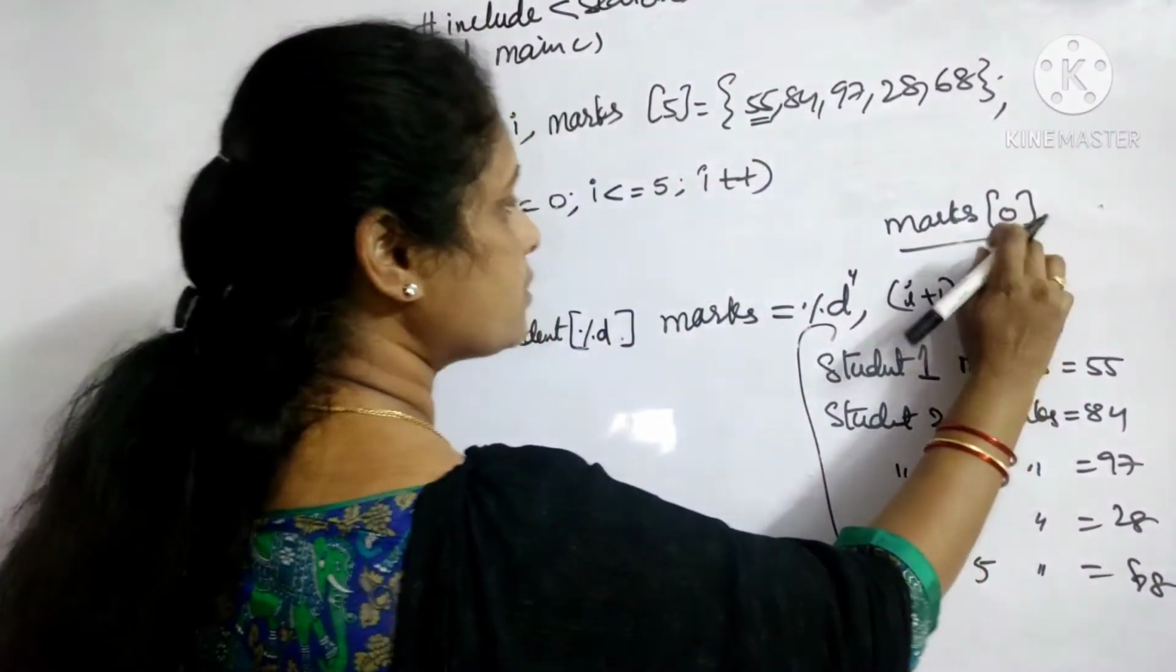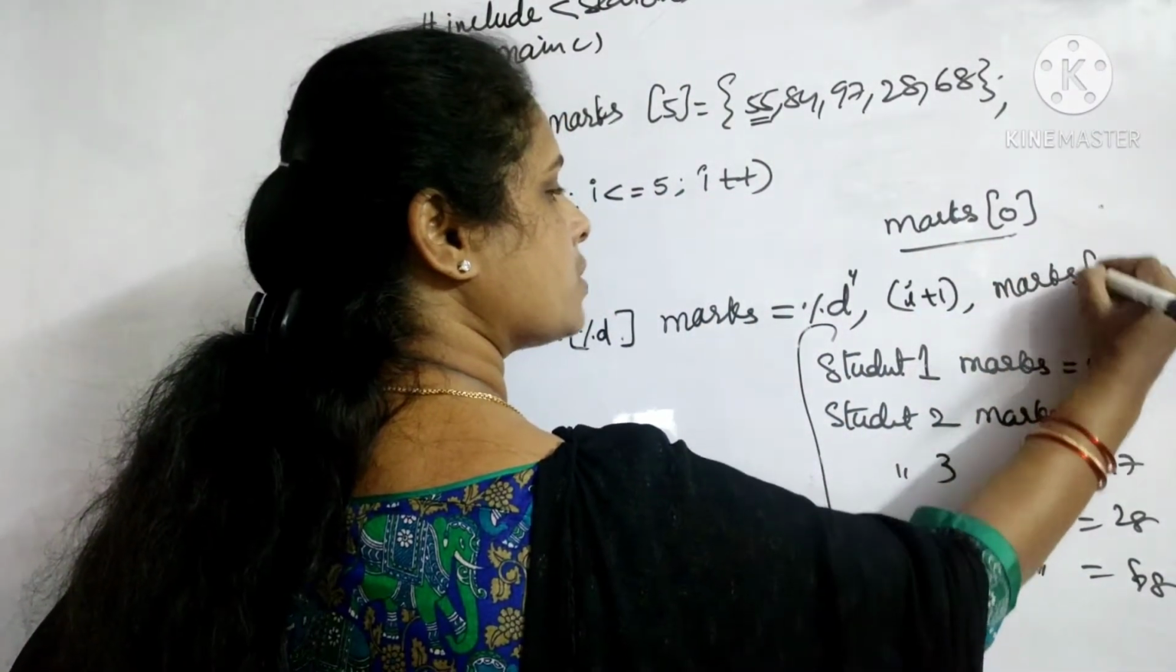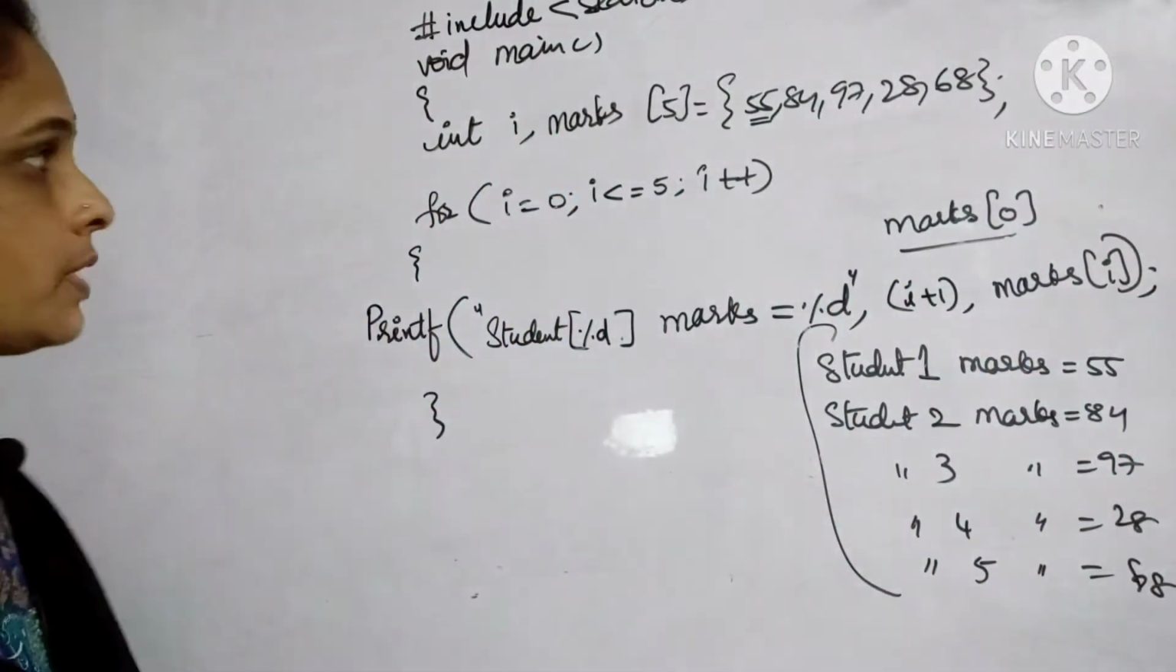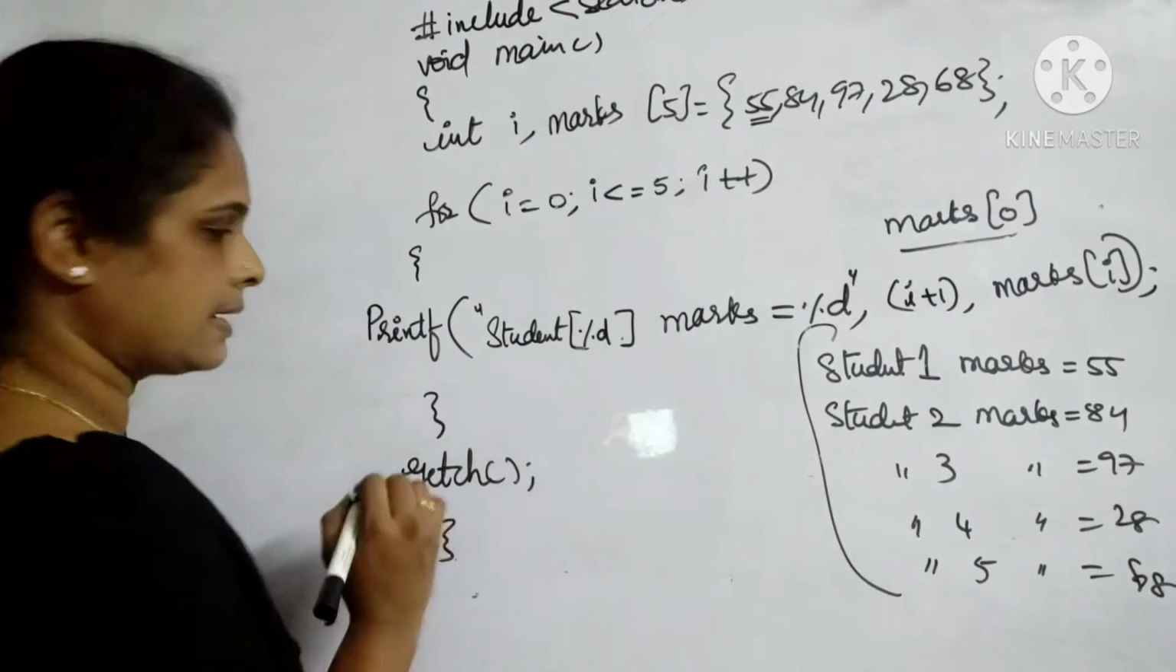So, what do I take? 0. 0 is in I. So, marks of I. And that's it. My work is done. Okay. Finally, get CH, and that's it.